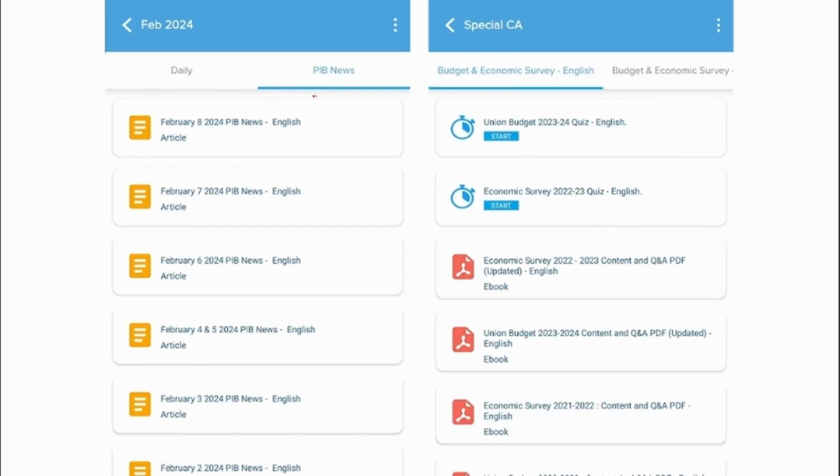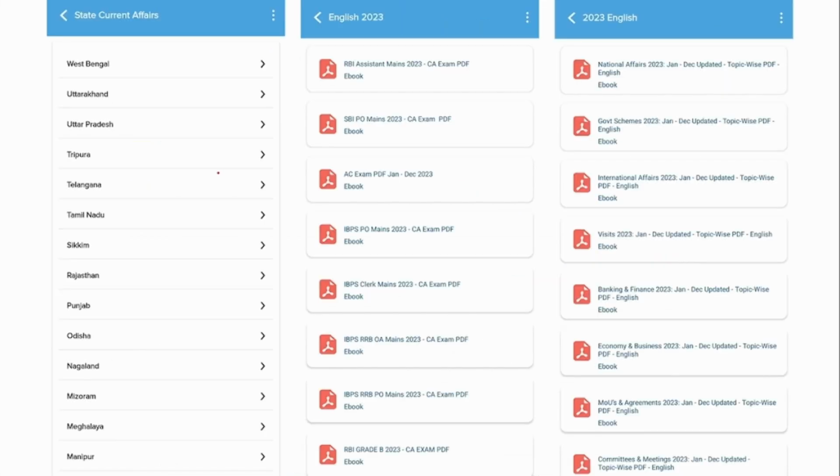We also provide you with the PIB news on a day-to-day basis, which you can go and read in these particular tabs. Apart from that, we also provide the Union Budget and Economic Survey. After reading the PDF, you can also go and attend the quiz. This is available in the Special CA category. We also provide state level current affairs. So this will be very helpful for students who are preparing for state level exams.